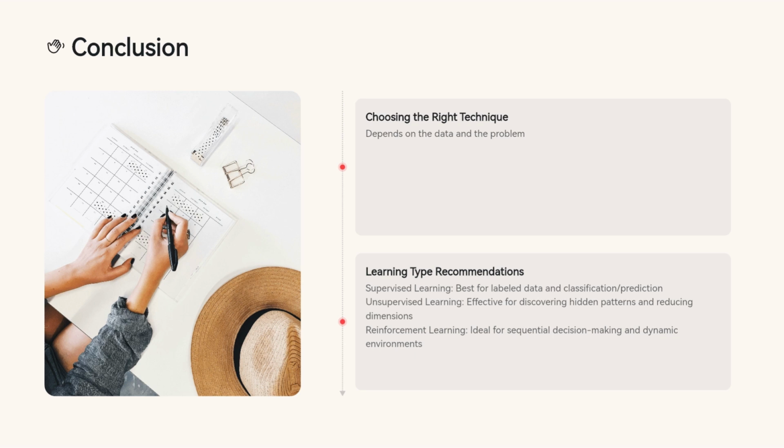In conclusion, the choice of learning paradigm depends on the problem at hand. Supervised learning is ideal when you have labeled data and need to predict or classify data. Unsupervised learning works well when you need to find patterns or reduce dimensions without labeled data. Reinforcement learning excels in scenarios where an agent needs to learn through interaction, like robotics or game playing. Understanding the strengths and limitations of each type allows you to make informed decisions about which algorithm is best suited for specific real-world problems.